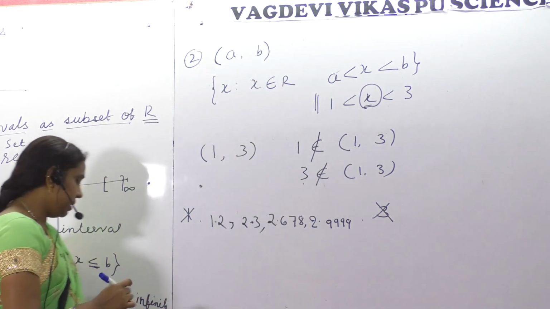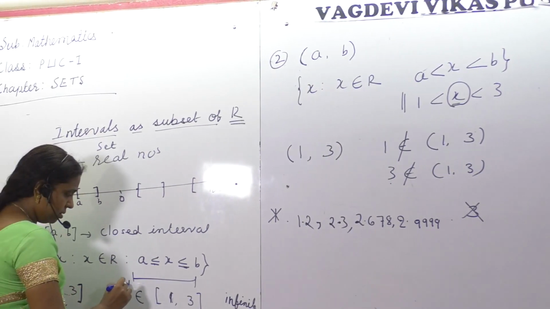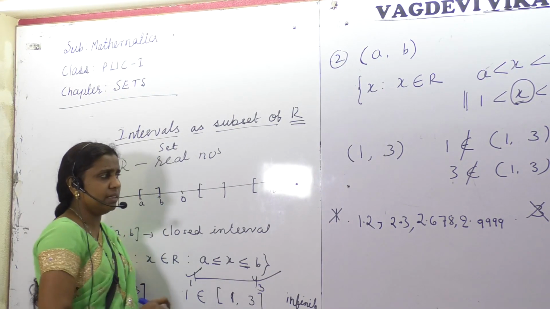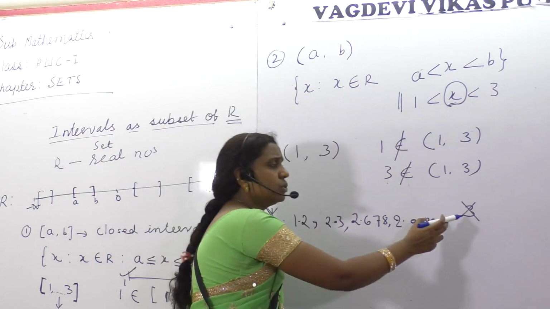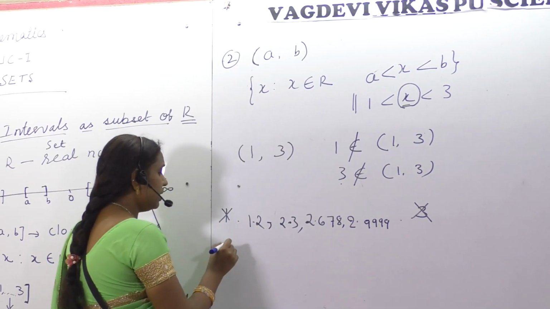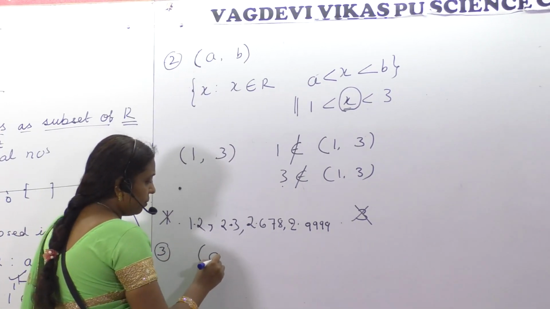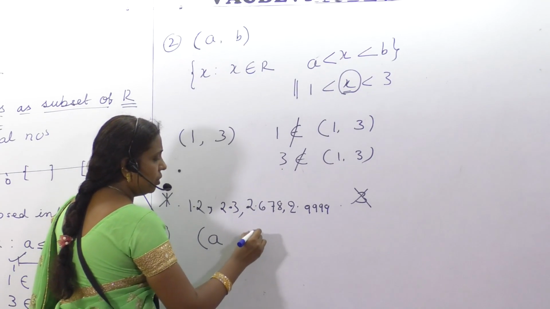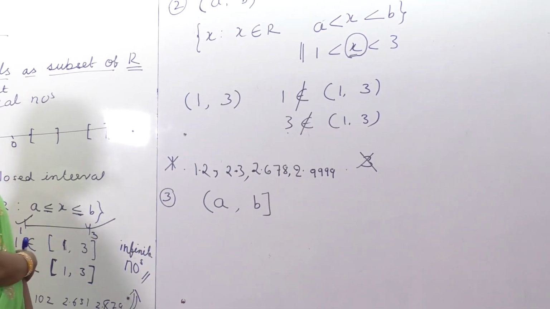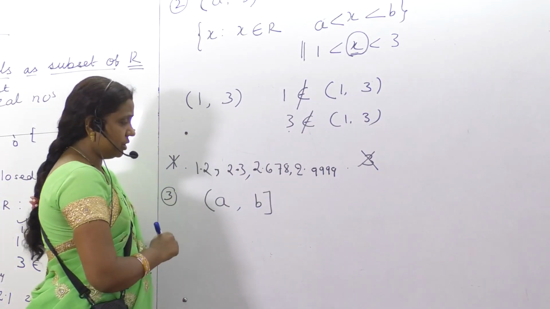Are you getting my point? Here 1, 2, 3: 1 and 3 are considered in the closed interval, but in the open interval 1 and 3 should not be considered. For example, one more. Open interval and closed interval: open A, close B. What does it mean? Whenever you get a closed interval, the equal to should also come.